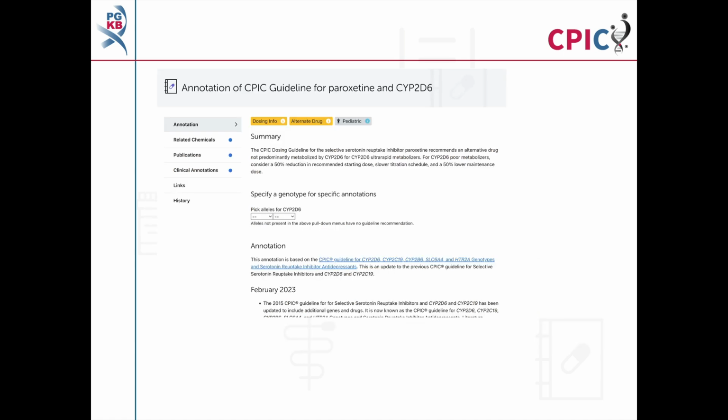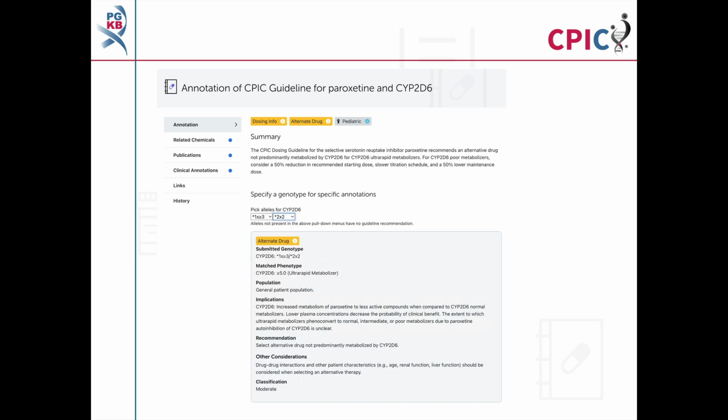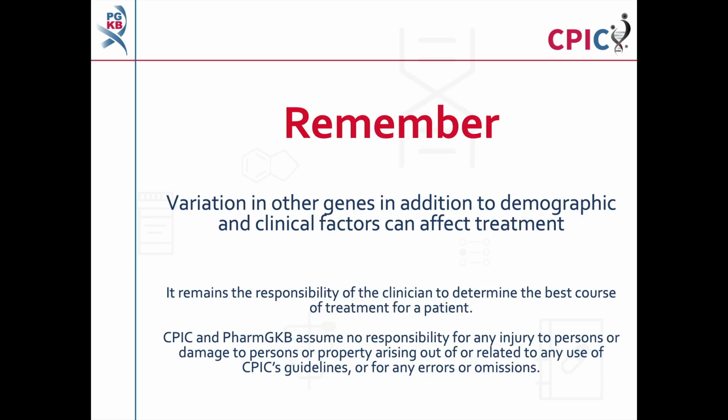This guideline has been annotated on the PharmGKB website. This includes a drop-down menu where a specific recommendation can be given for given combinations of alleles. This includes implications for the patient's response to paroxetine, the appropriate recommendation for the specific metabolizer phenotype, and the strength of that recommendation. Remember that variation in other genes in addition to demographic and clinical factors, including concomitant medications, can affect treatment. It remains the responsibility of the clinician to determine the best course of treatment for a patient.